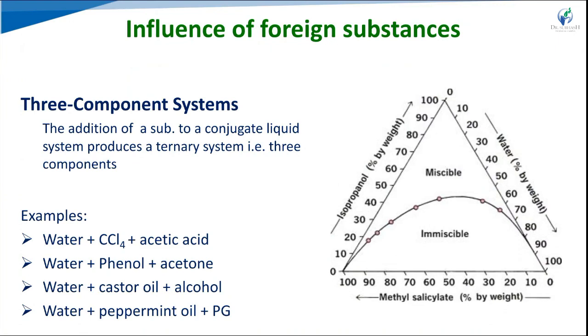But with succinic acid added to phenol and water, the succinic acid is soluble in both liquids, completely miscible in water as well as phenol. Therefore it causes the blending effect and increases the miscibility of the liquid pair, converting it into a one phase, homogeneous system. So that is the influence of a foreign substance.